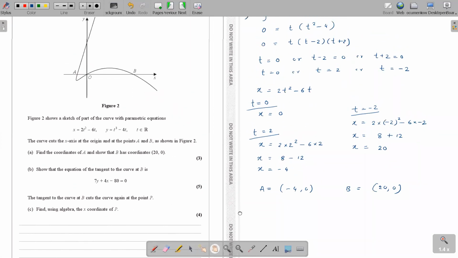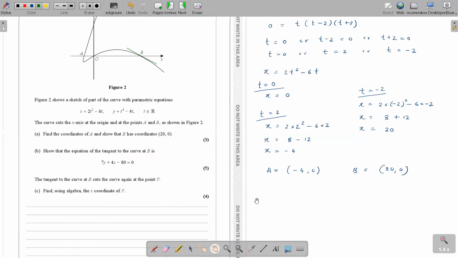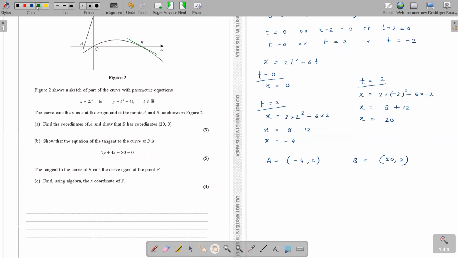Show that the equation of the tangent to the curve at B is this. So you have to get the equation of the tangent to the curve at B. How do you get it? Normally, the tangent is just the line that barely touches the curve. When you want to find the tangent, you have to get the gradient, right? Your dy by dx, isn't it?